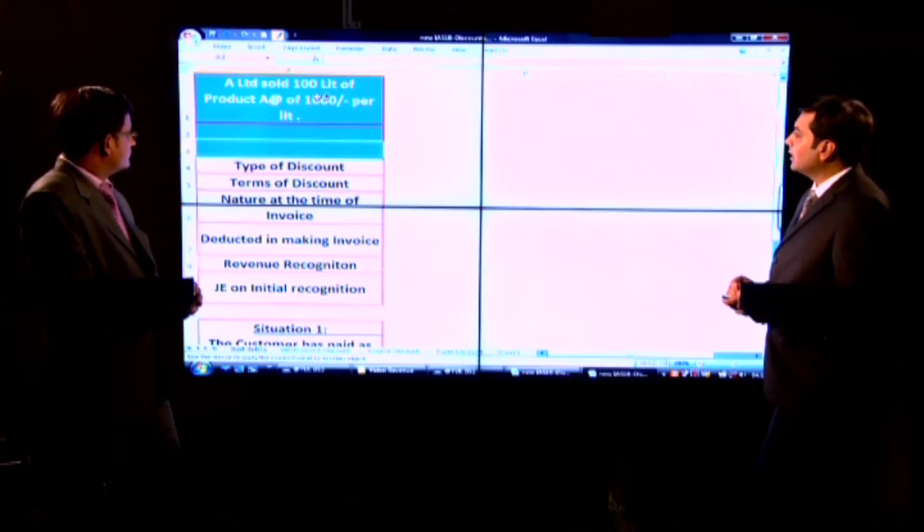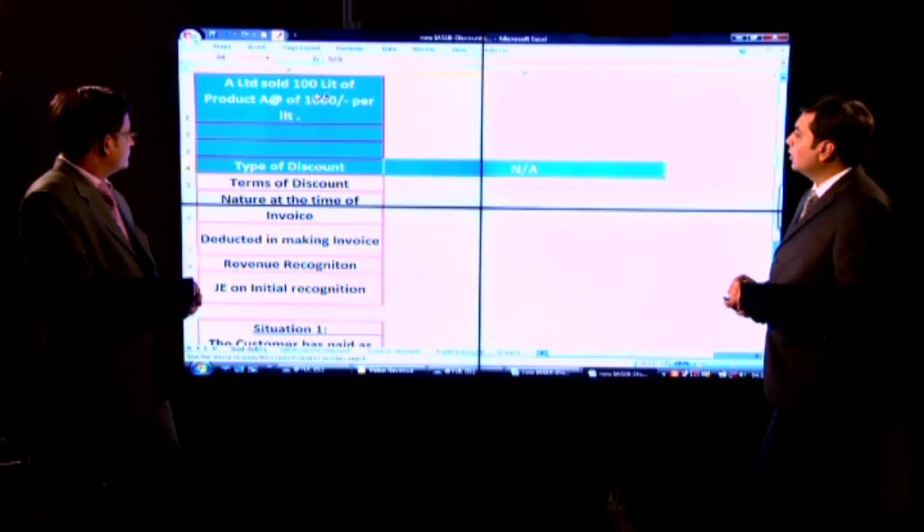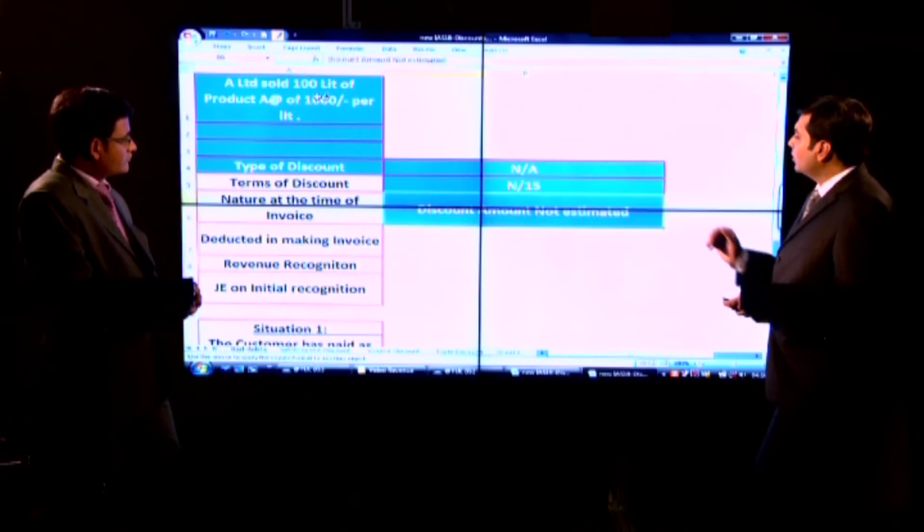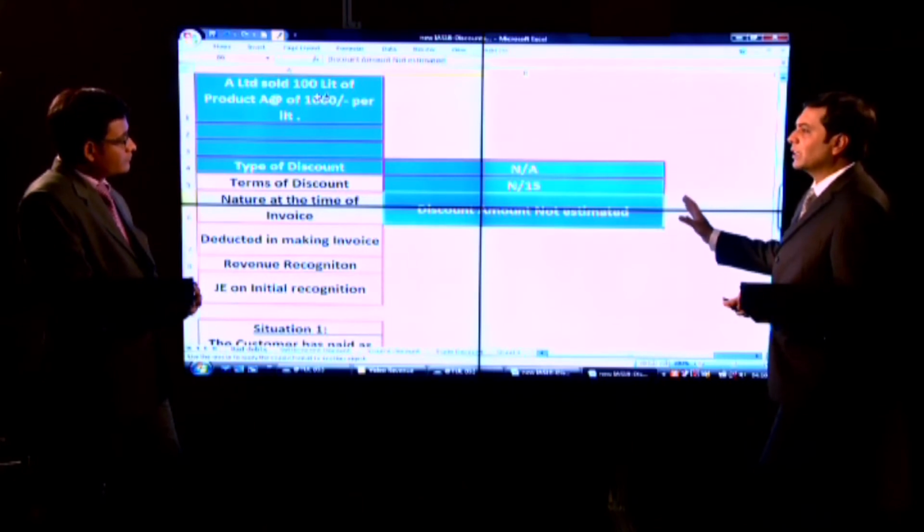Hence, in the present case, I have no discount. But the only thing is that please pay within 15 days. Hence, no estimation or accuracy of discount is required to be there.